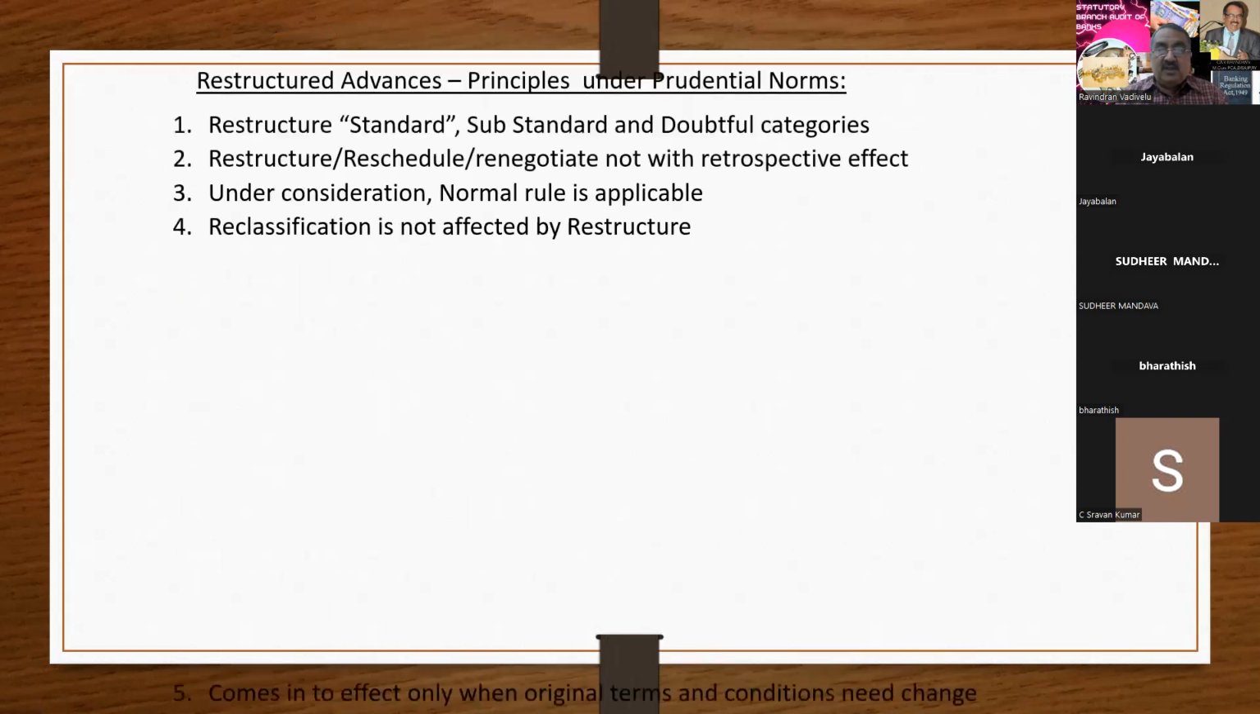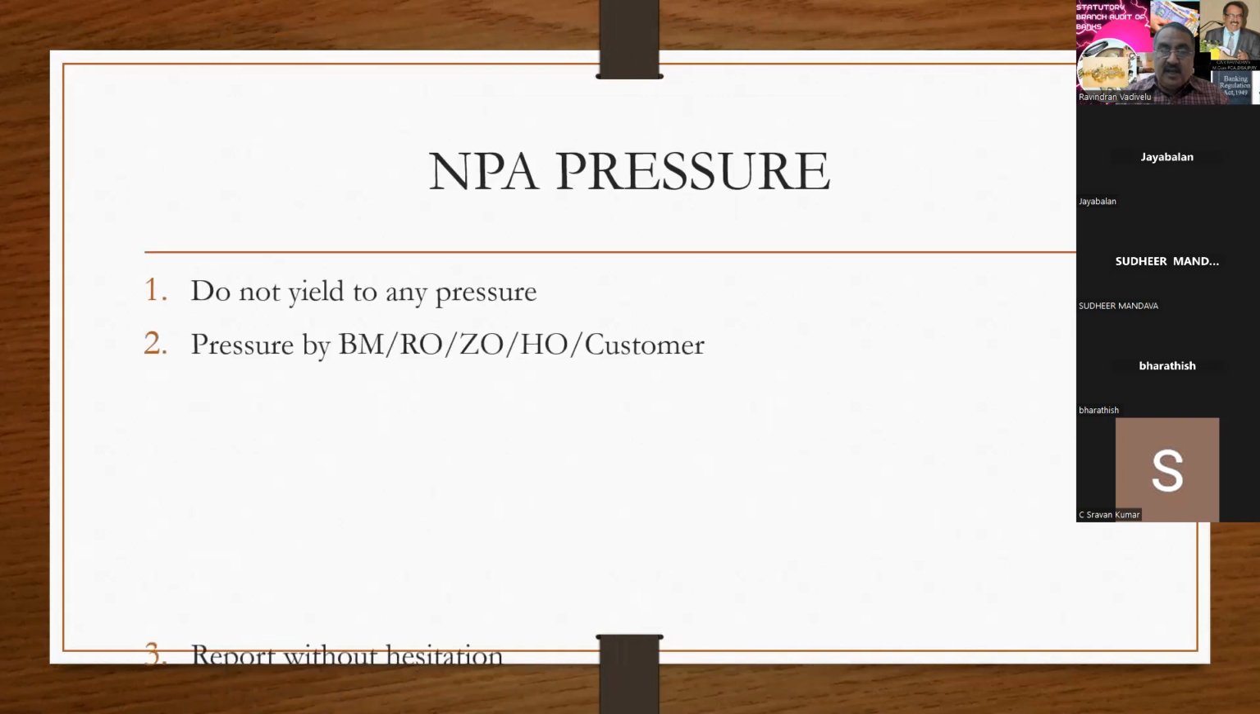Now I am going to stop the NPA working. And regarding NPA pressure, you are the man on the spot, and I want to make a request: don't yield to any pressure given by any branch manager, regional office, zonal office or head office. Even sometimes customers will also come and make a request. Sometimes they will come and threaten you also. Try to report without any hesitation. There are a lot of case studies.